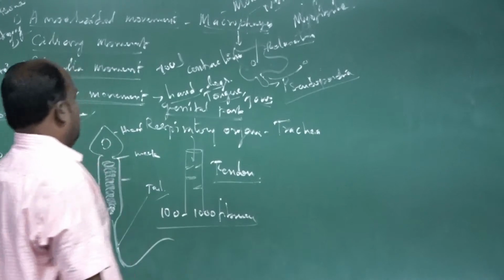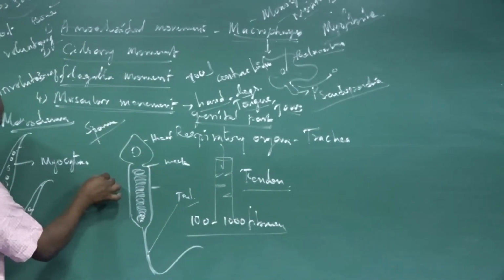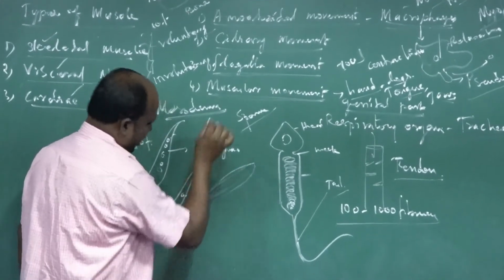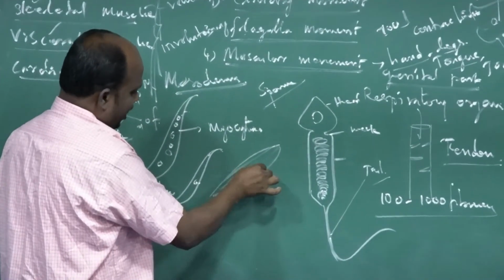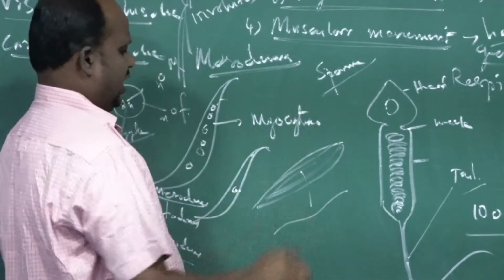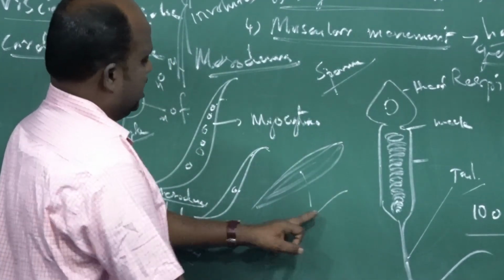Myofibrils. If you want more clarification, see, this is the muscular structure. It is made up of many fibers. Among the bunch of fibers, we are taking one simple thread-like structure. The simple thread-like structure is a muscle bundle.